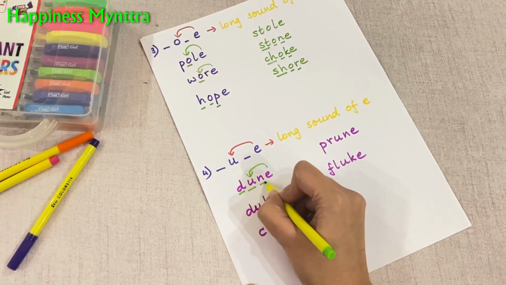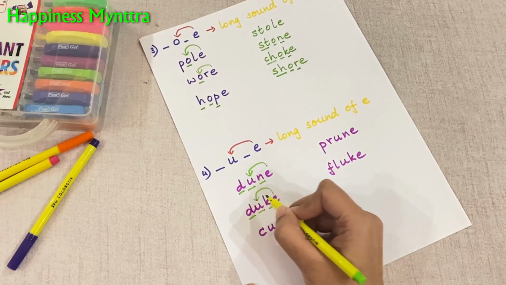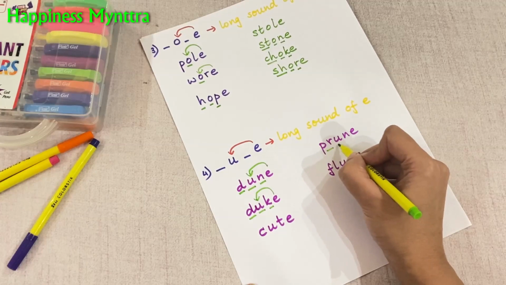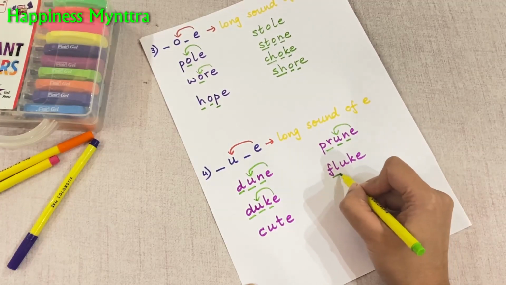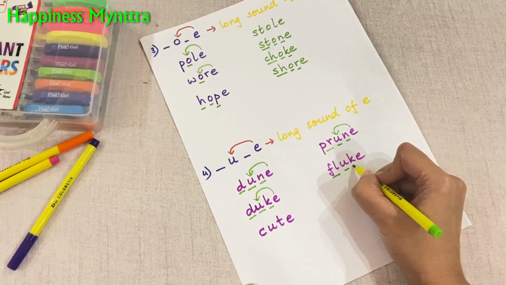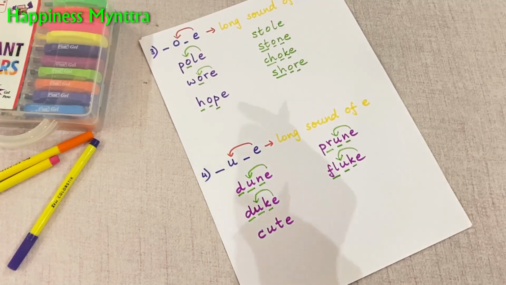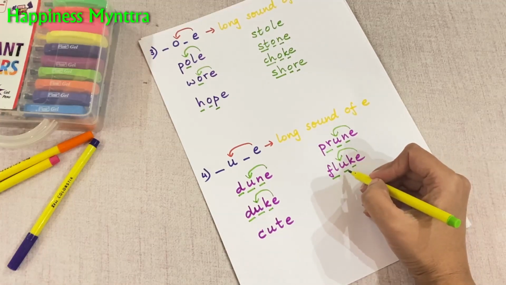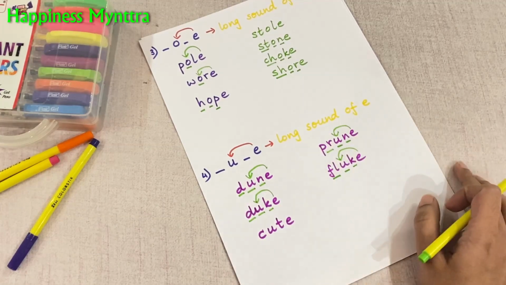Dune, duke, prune, fluke. So in this case, it's even taking on the oo sound instead of a pure u sound. Okay? So we have to teach both to the children.